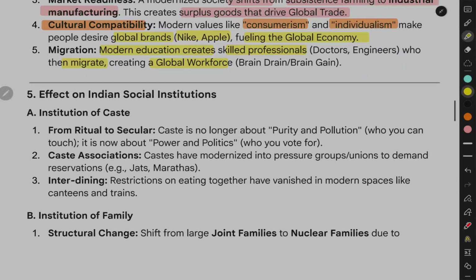8. Effect on Indian social institutions. A. Institution of caste. From ritual to secular: caste is no longer about purity and pollution, who you can touch, it is now about power and politics, who you vote for.